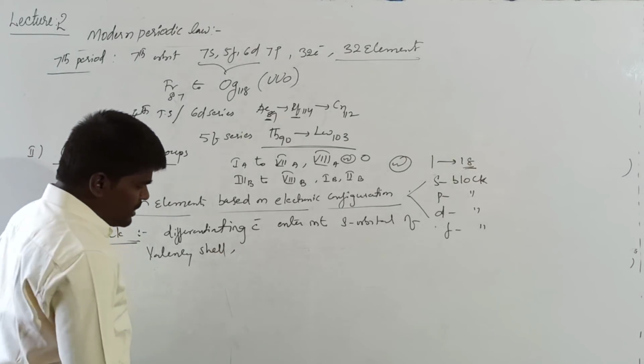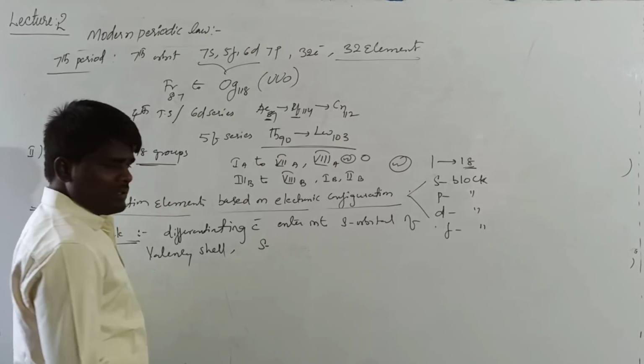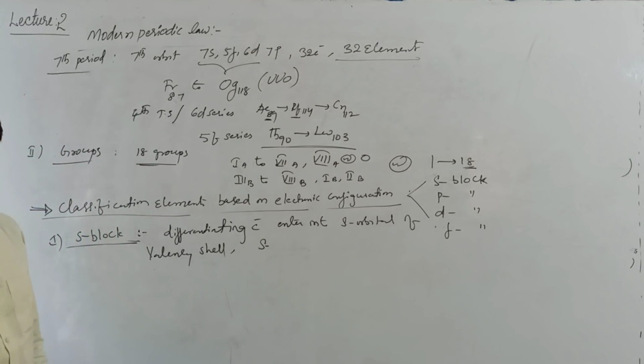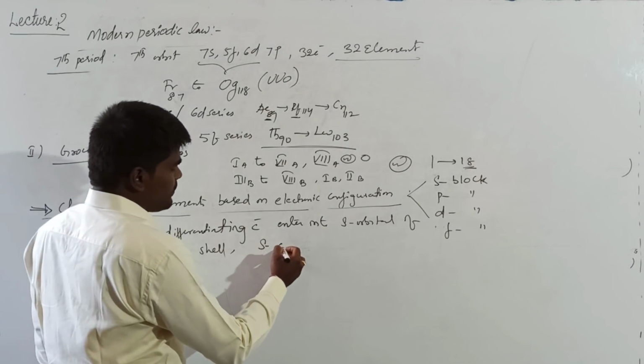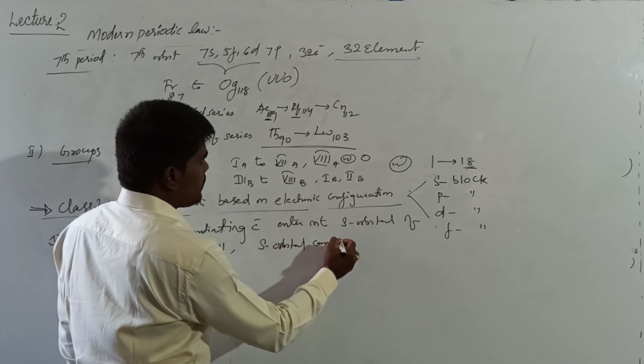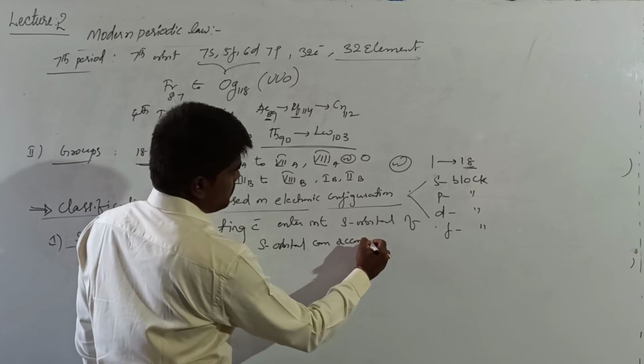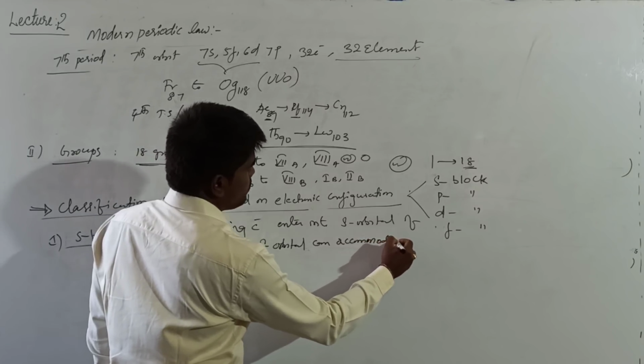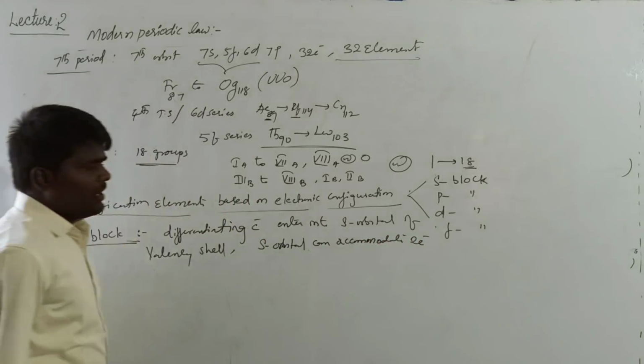Right? As we know, an s orbital can accommodate a maximum of how many electrons? An s orbital can accommodate two electrons maximum.